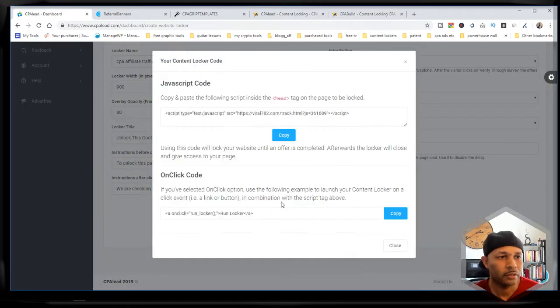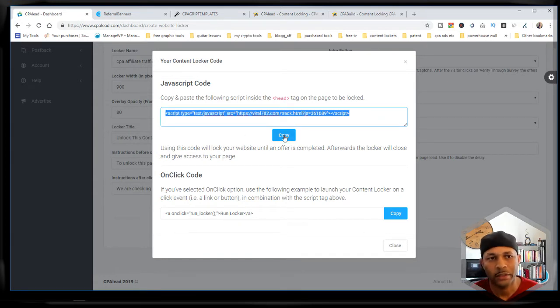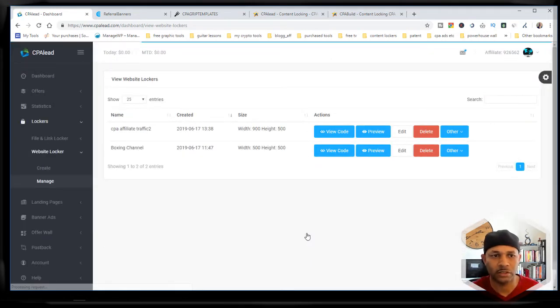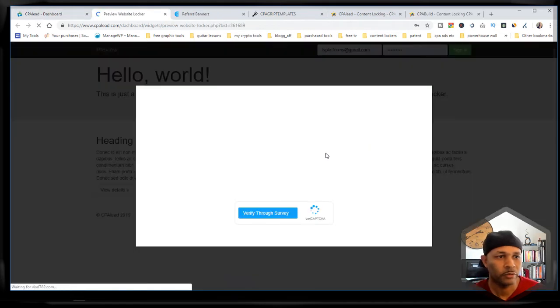So I created that, and then you say view code. Essentially, if you have a WordPress website, or ClickFunnels, or Wix, I've shown you a couple examples in Wix where I just do a basic page, you go into your site, right into your header tag. This gets into HTML coding. So basically you just copy that script and paste it in, and then it has to run on the site that you're trying to lock, or you can't lock it. So I got that. I'm gonna do a preview.